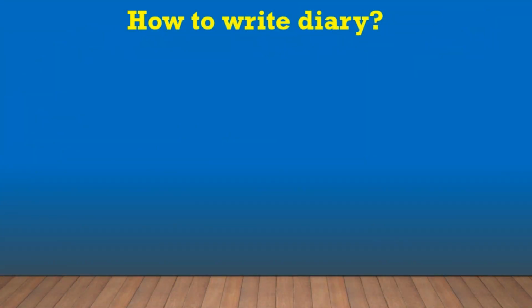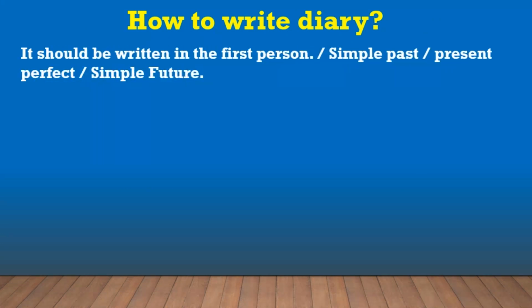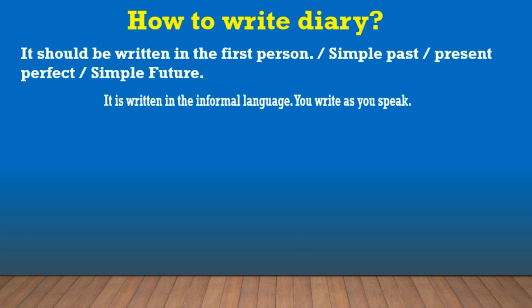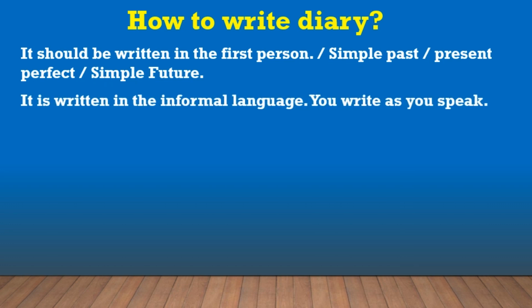How to write a diary? It should be written in the first person. That means I. And it is also written in the tenses simple past, present perfect, and simple future. It is written in informal language. You write as you speak.